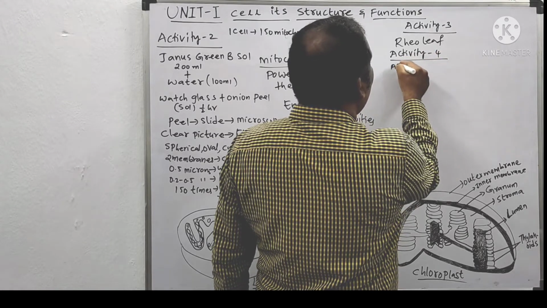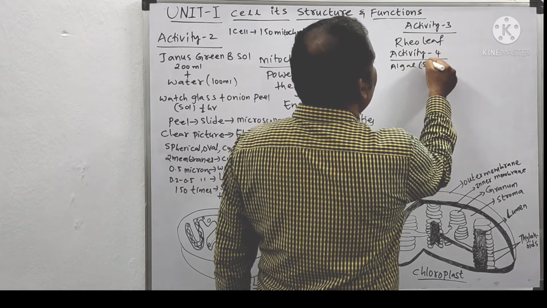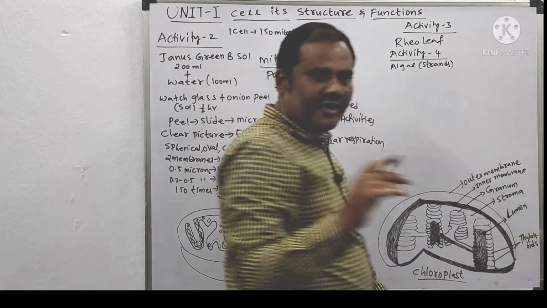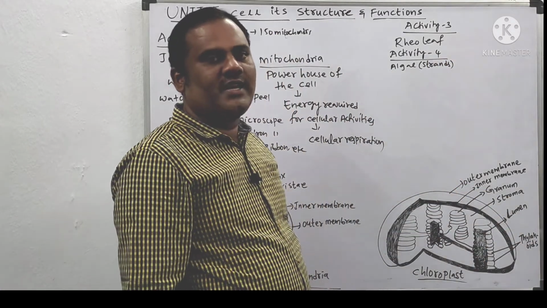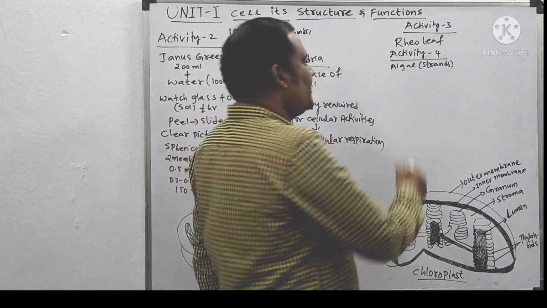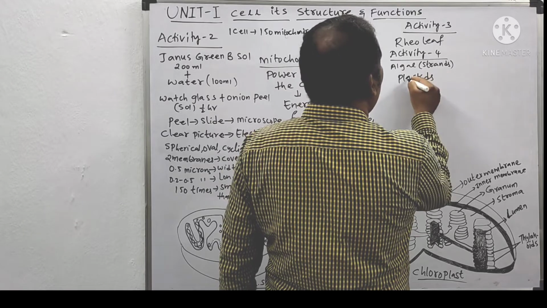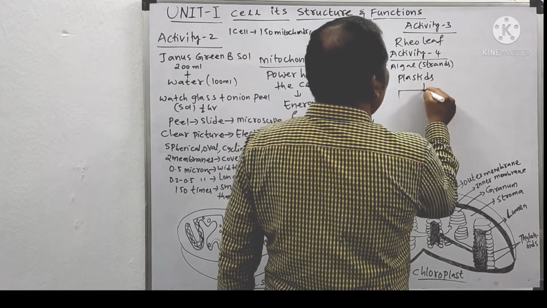You can collect small strands of algae on the slide and observe them under the microscope. You can see that these are plastids. See, plastids are of two types. They are divided into two types.